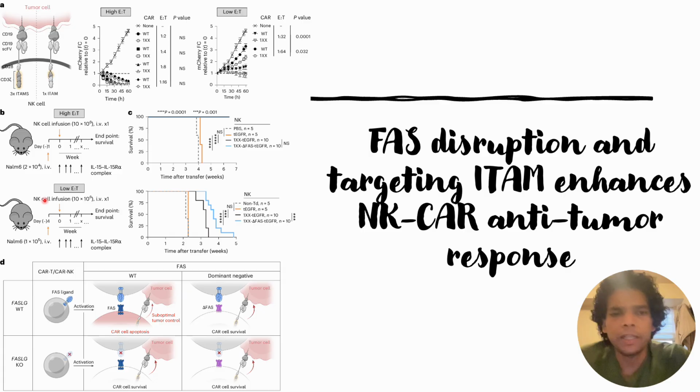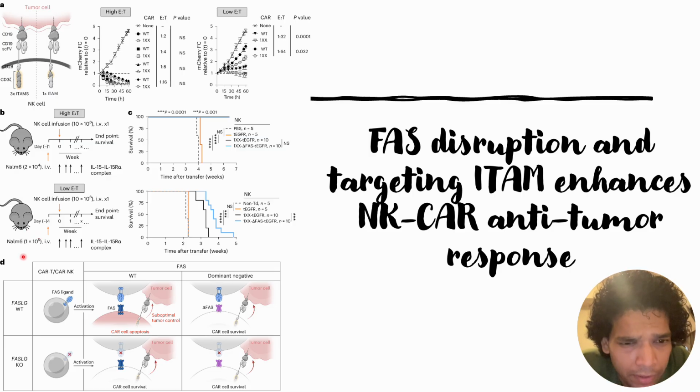And when they do similar studies at low ET, in this case they transduce these NK cells, around 10 to the power 6, but they transduce them 4 days after the mice are induced with Nalm6 cancer. In the first case, it is just 1 day after that.